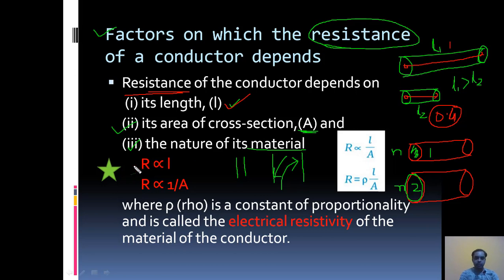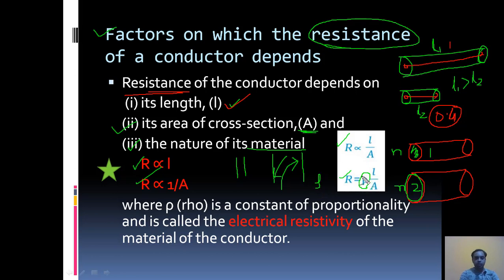So here resistance is directly proportional to length. As length increases, resistance offered also increases. Resistance is inversely proportional to area. As cross-sectional area increases, resistance decreases. As cross-sectional area decreases, resistance increases. Now, if you combine these two, R is proportional to L and R is proportional to 1 by A, it will become R is proportional to L by A. Now, R will be equal to some constant, rho, into L by A.